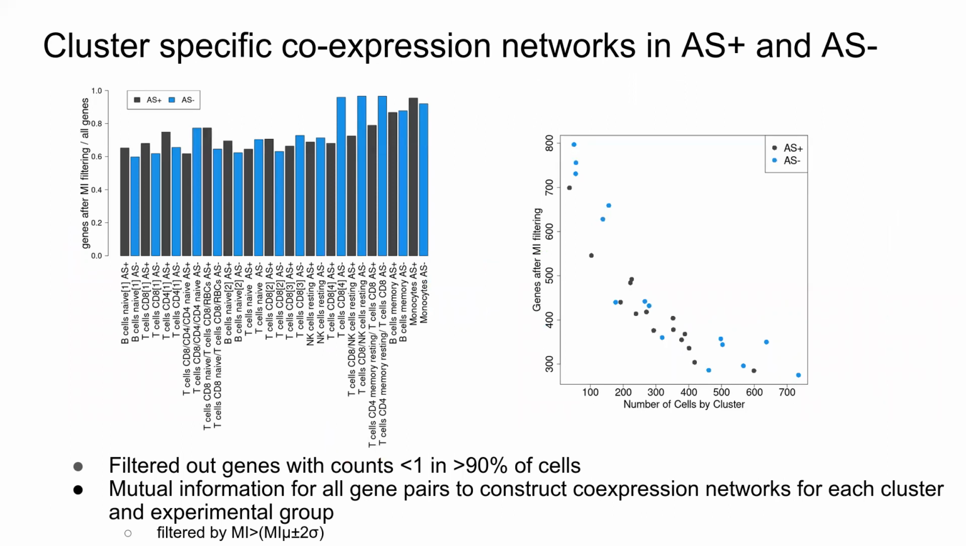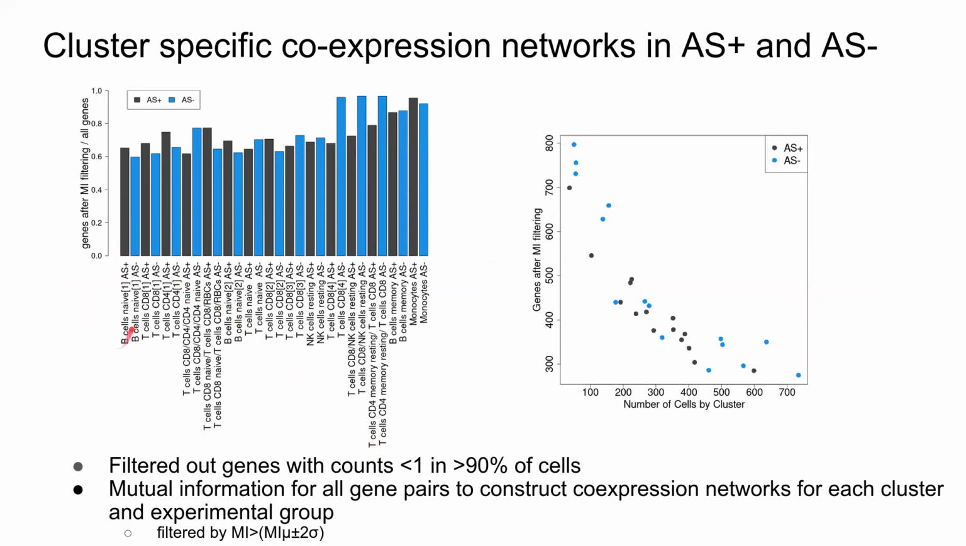So our cluster-specific co-expression networks were made by first filtering out genes with counts less than 1 and greater than 90% of cells. And then we calculate a mutual information matrix for all gene pairs and filtered those gene pairs based on their mutual information if it was greater than the mean plus 2 standard deviations.